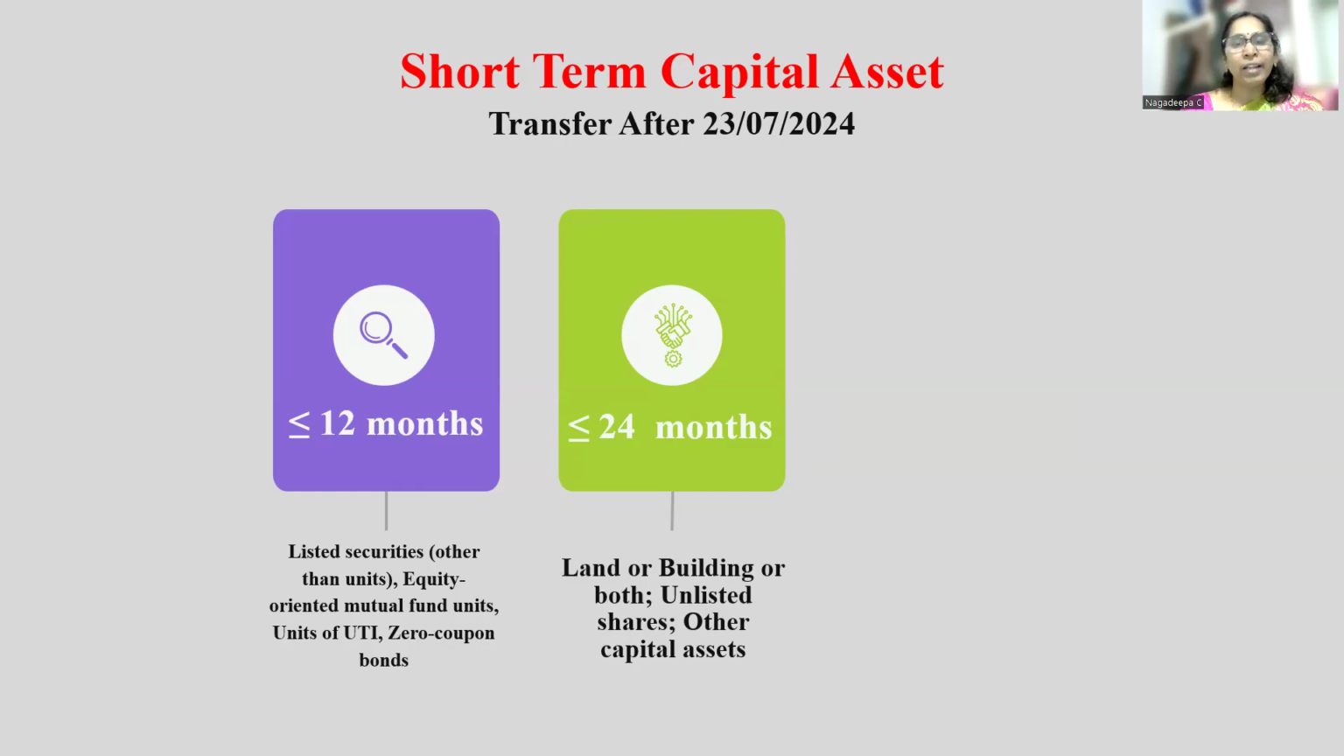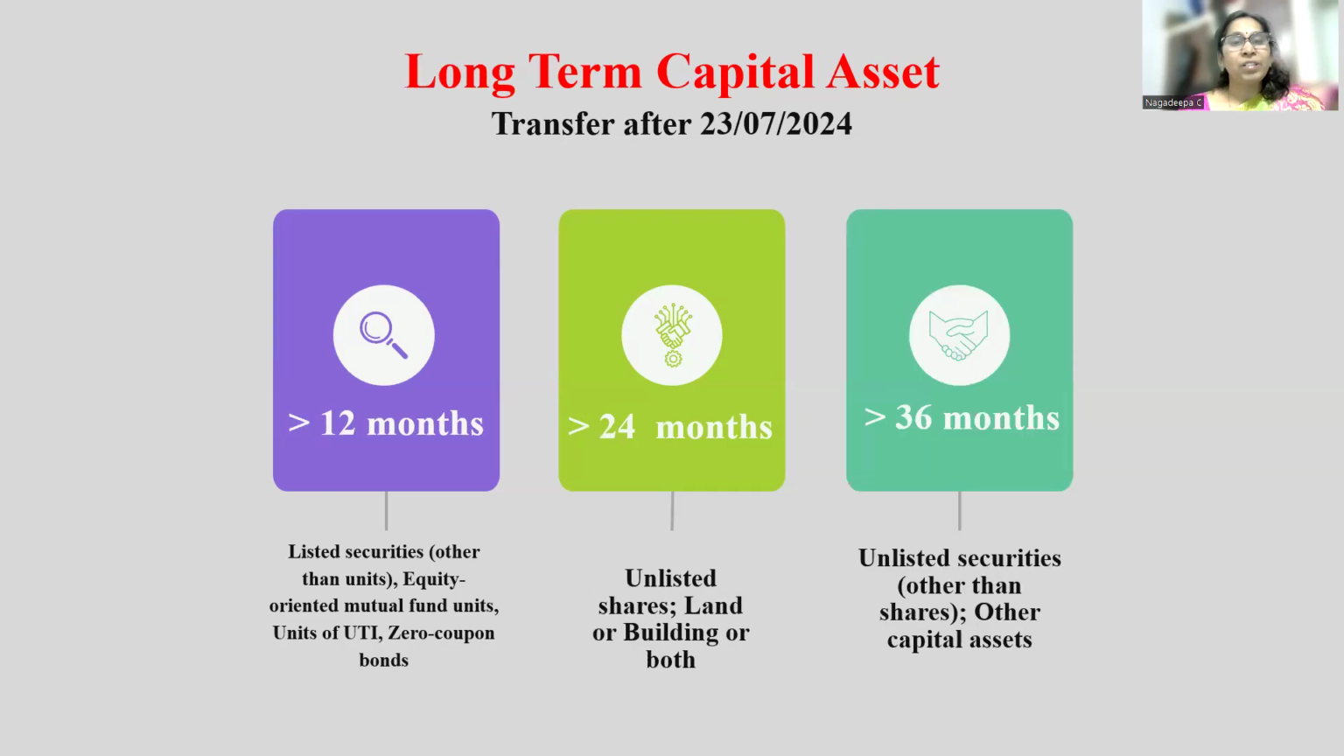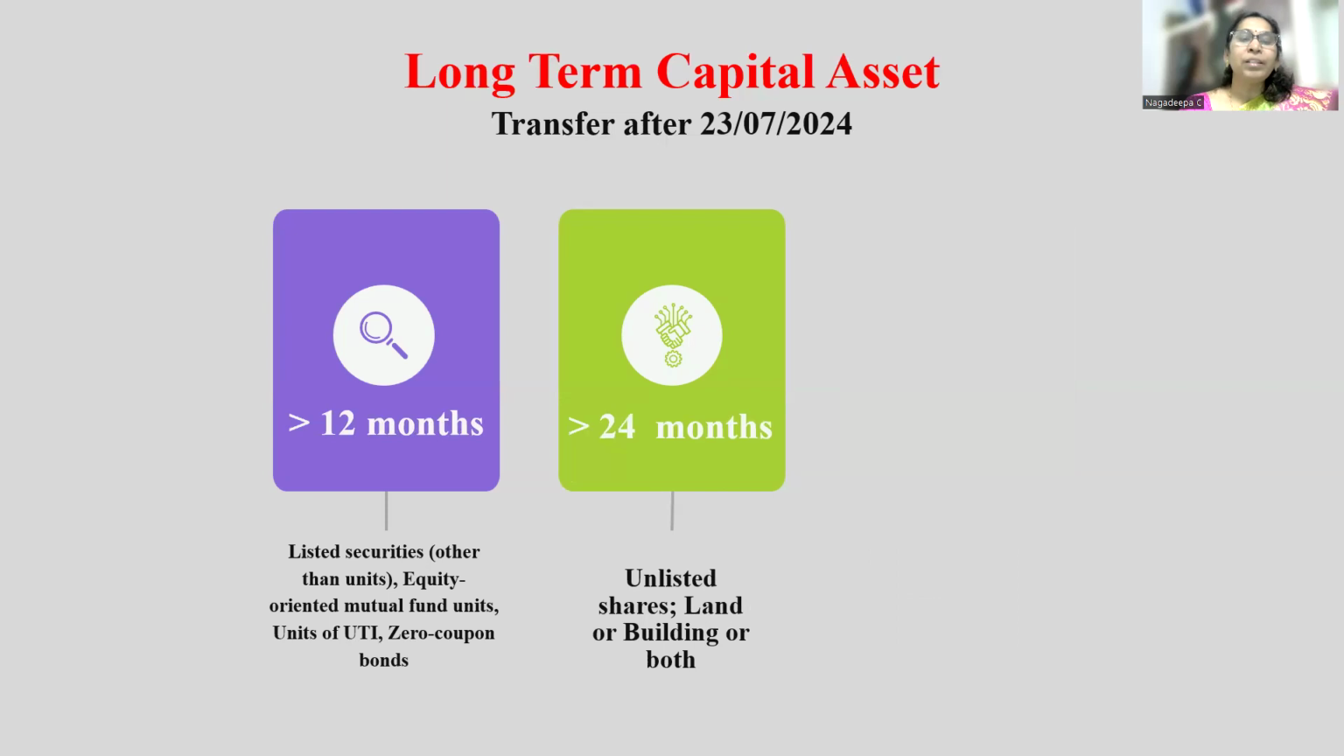If you are holding less than or equal to 24 months, it will be considered as a short-term capital asset. Same way, in the long-term capital asset also, the transfer happens after 23/7/2024, the category of assets will become again 2 only. That is the first category: if you are holding above 12 months, it is a long-term capital asset. The second category, that is others, if you are holding above 24 months, it will be considered as a long-term capital asset. So this is the way you are going to identify whether that asset is long-term or short-term.